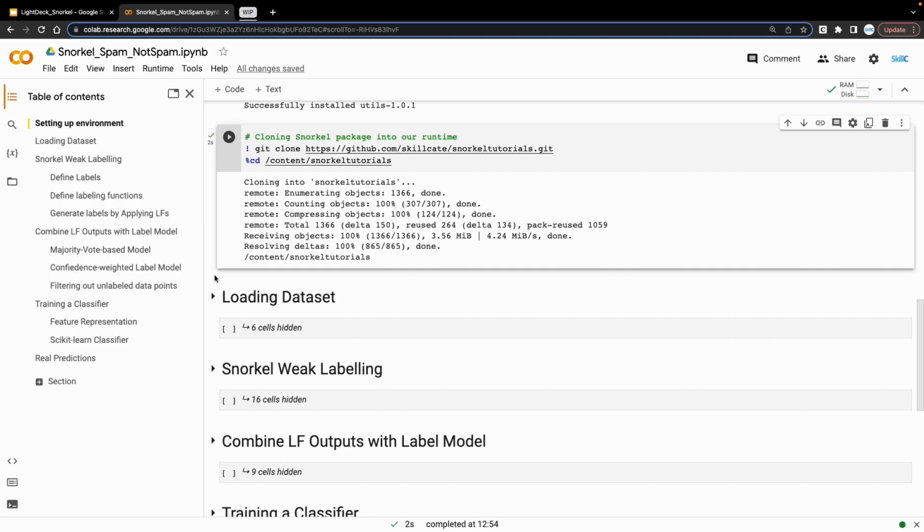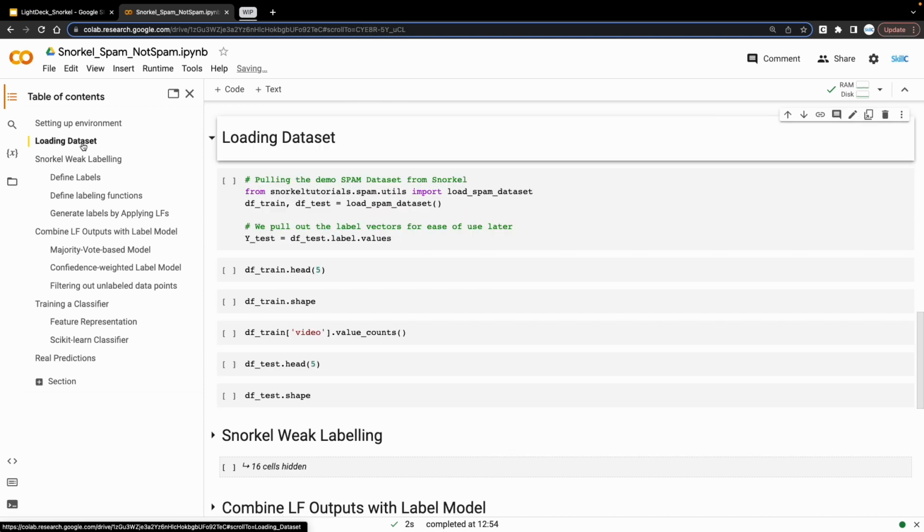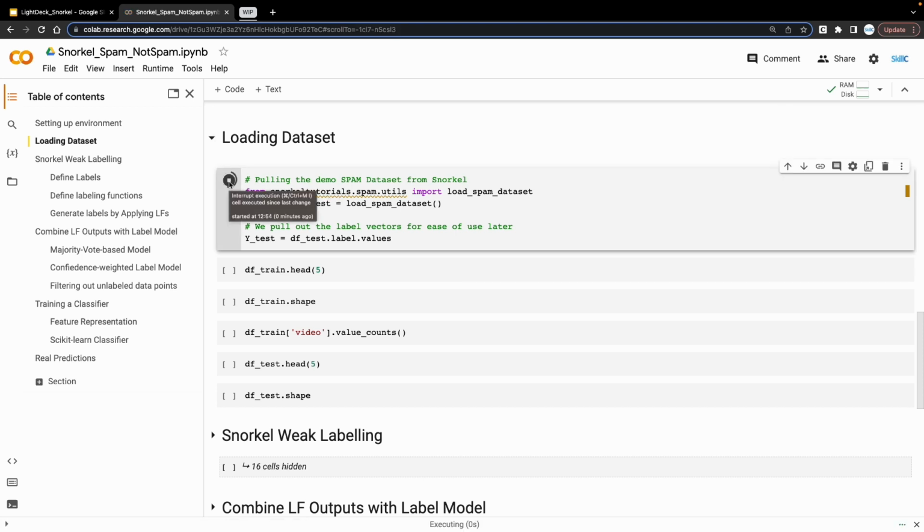Next step is loading the dataset. In this, we import this spam dataset from the Snorkel built-in tutorial. You can instead use any dataset that you may have, but I'll highly recommend that you start off with this, go through the entire process, and then jump onto a specific dataset you may have in hand. Over here, as you may see, we have defined 2 separate data frames, one for the training data and the other one for the test data.